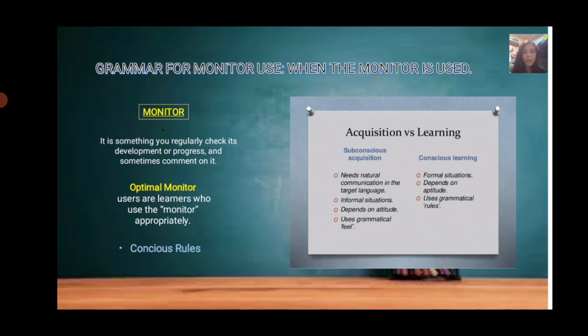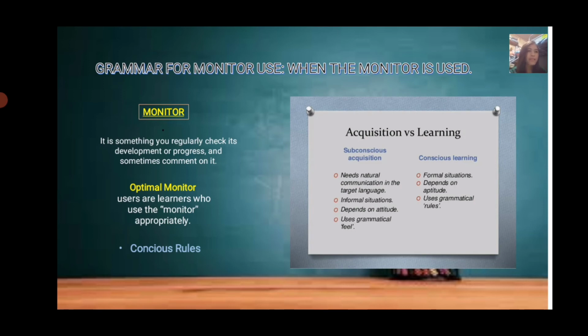So furthermore, acquisition versus learning. I know that this one has already been discussed by Sir in the previous lesson, and however we just have a short recap about this. So, subconscious acquisition and conscious learning. We know that acquisition, some other theory believes that acquisition, or the LAD, is maybe a sort of innateness.